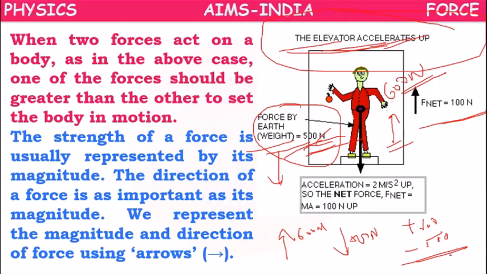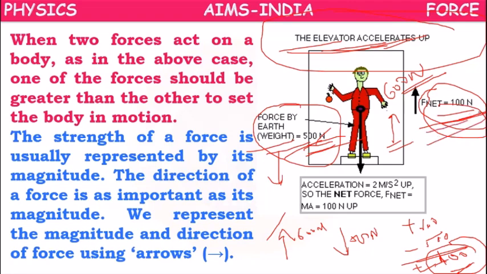So what will be the sum? Plus 100 newtons will be the sum. As upward force is more, we can take it as net force in the upward direction. So net force will not be 0 in the case of lift moving upwards.